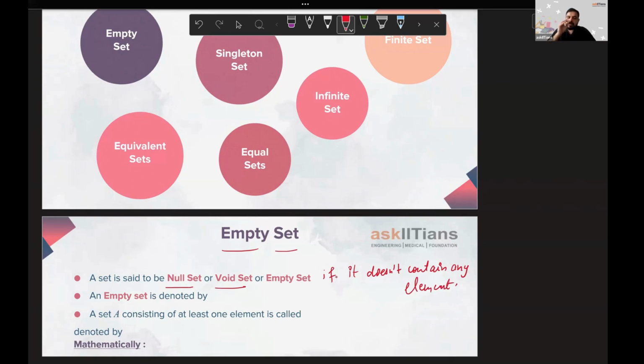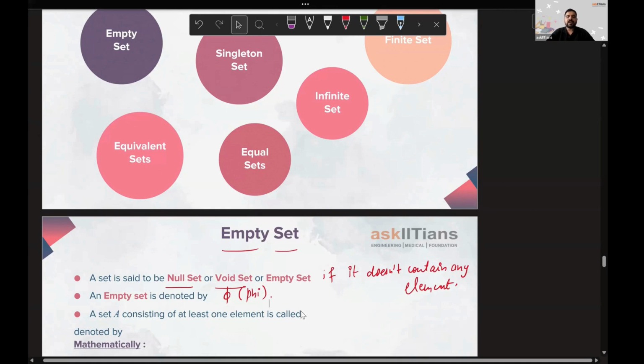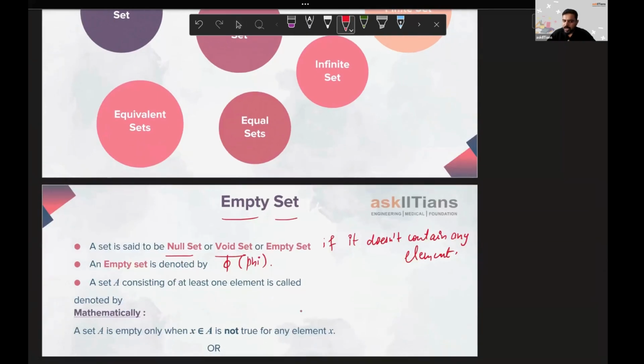Right. Next is the notation, how we denote empty set. An empty set is denoted by phi. I hope some of you might have seen this; it might be new for some of you. This phi is also a Greek symbol, just like alpha, beta, gamma, theta, so you will not have to worry about this. Right. For a set consisting of at least one element, one thing is for sure, that set is not empty. So we'll say A is not empty, or we can call this as A is not equal to phi. Right? I'll give you one more way how we denote the empty set.